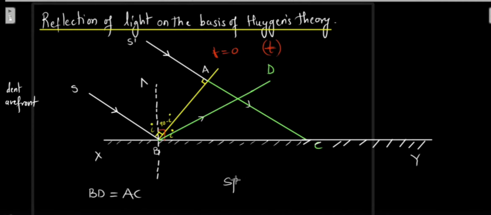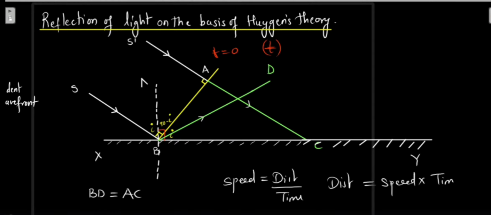Because by the formula, speed is equal to distance upon time. Distance covered will be equal to speed multiplied by time. The speed with which both of them are traveling is the speed of light, that is c, and the time in which they are traveling we have considered as t. So both of them are covering a distance of c multiplied by t. So BD will be equal to AC, which will be equal to c multiplied by t.